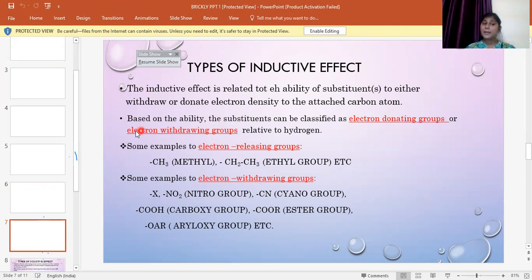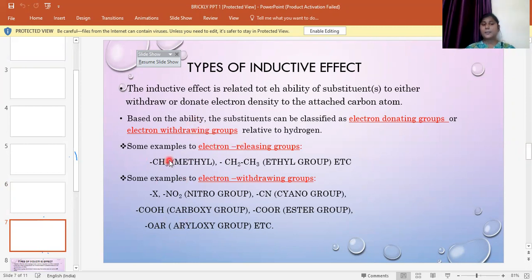And an electron withdrawing group is electron holding or electron attracting towards itself. So when an atom or a group withdraws the electrons or attracts the electron towards itself, it acquires the negative charge. Depending upon these two properties of an atom, there are two effects, that is the positive I effect and the negative I effect.